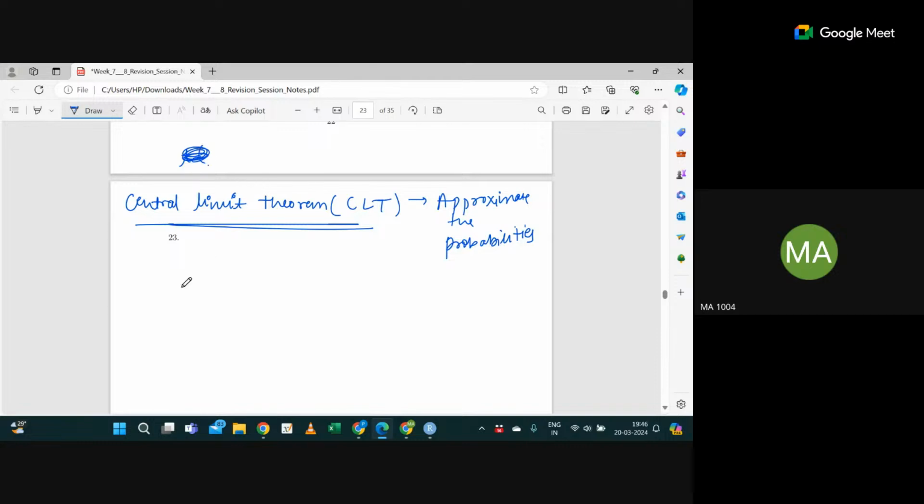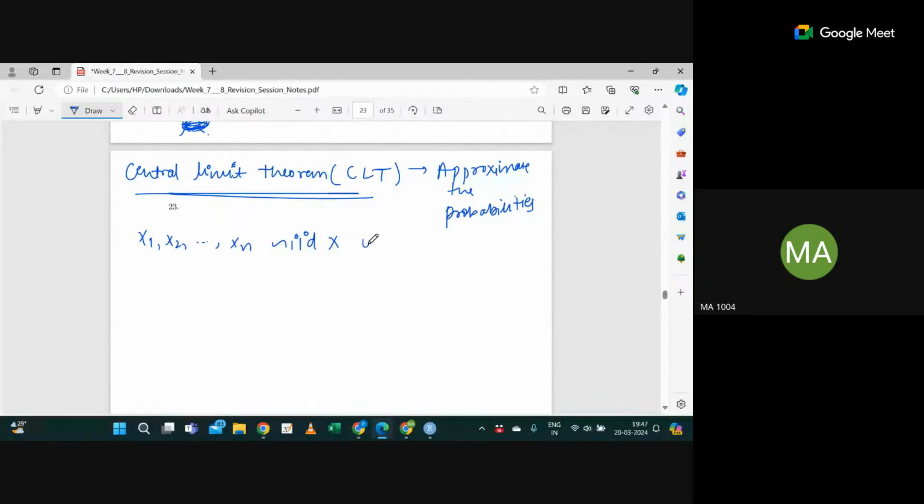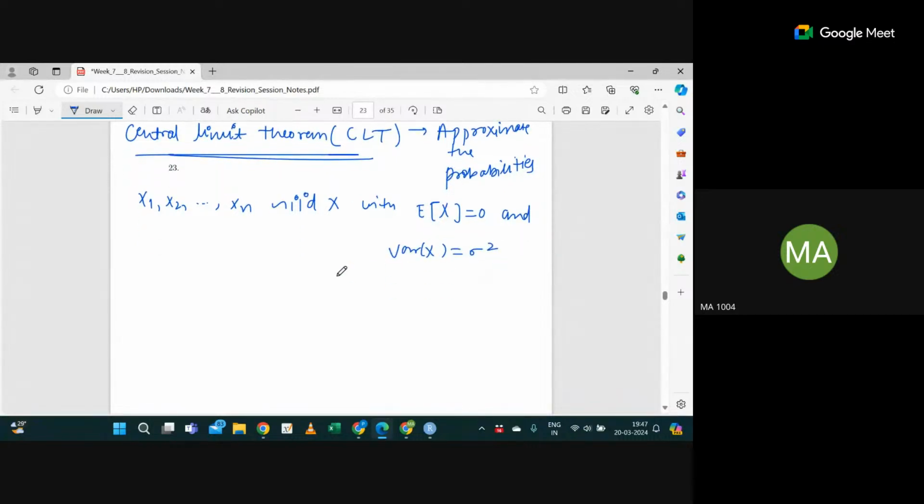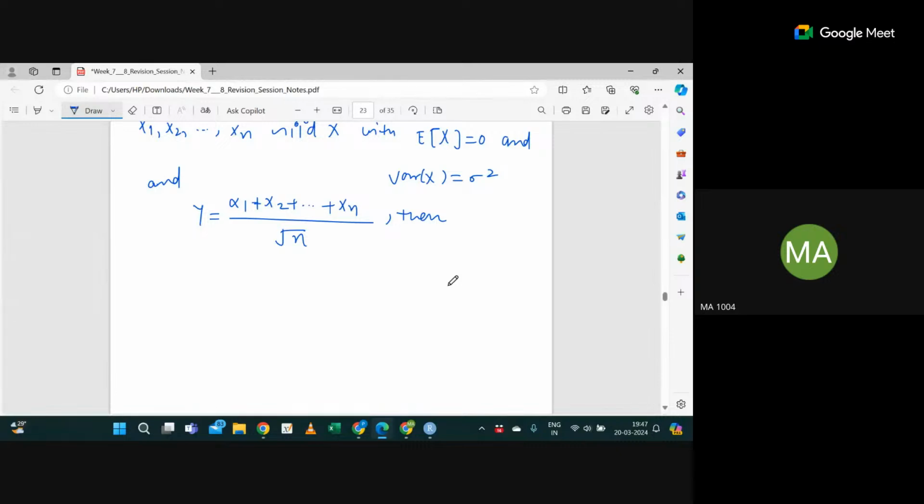So what the central limit theorem says: let X1, X2, ..., Xn be IID copies of X, and let's say I'm just assuming the expectation of X is 0 and the variance of X is sigma square. And I have defined another random variable Y, which is defined as (X1 + X2 + ... + Xn) divided by, let's say, square root of n. This square root of n is helpful for scaling.